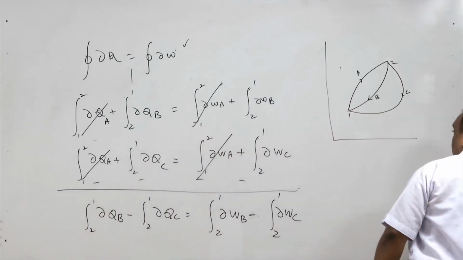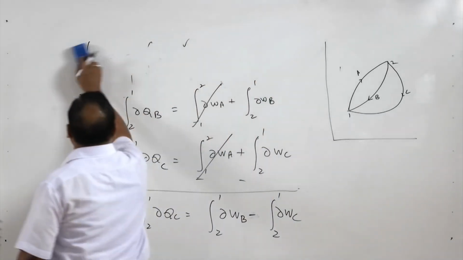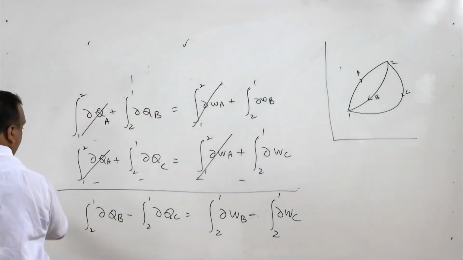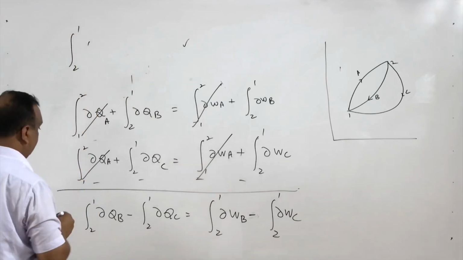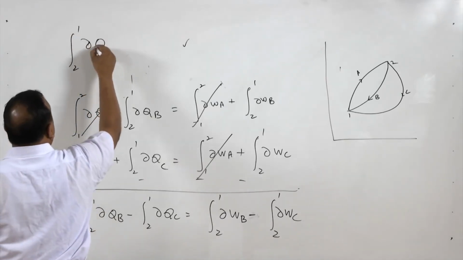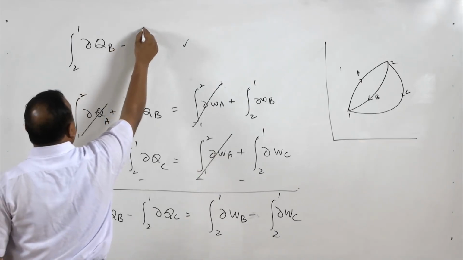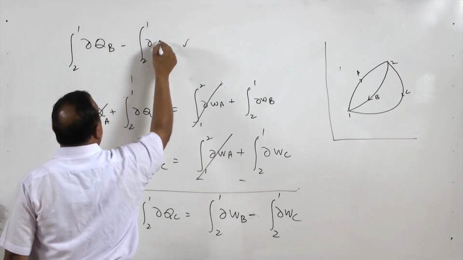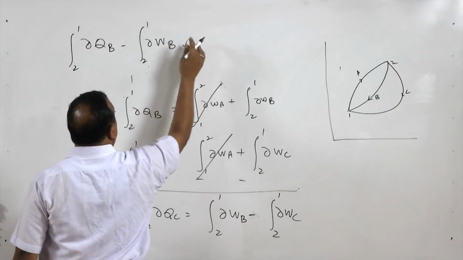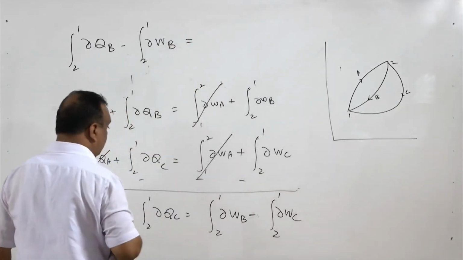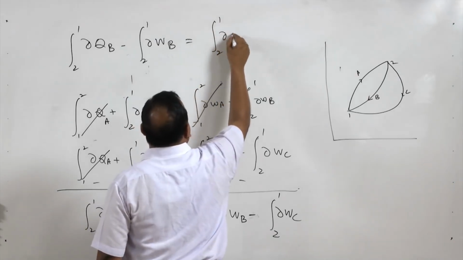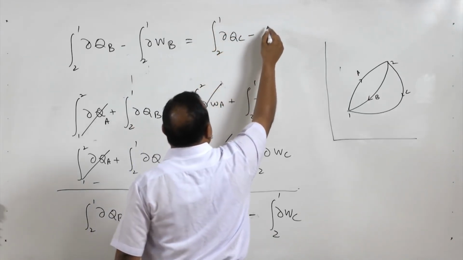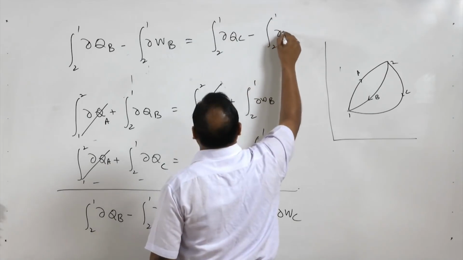Now we rearrange these terms and we will get integral 2 to 1 delta QB minus integral 2 to 1 delta WB is equal to integral 2 to 1 delta QC minus integral 2 to 1 delta WC.